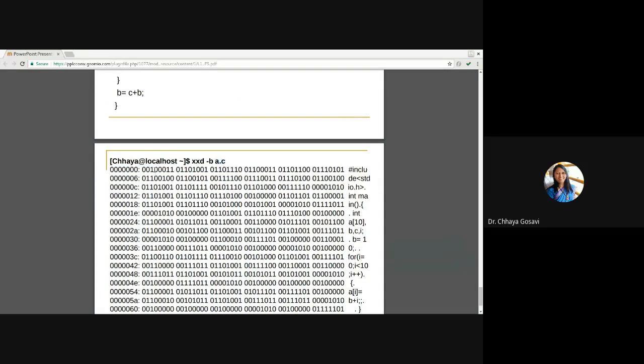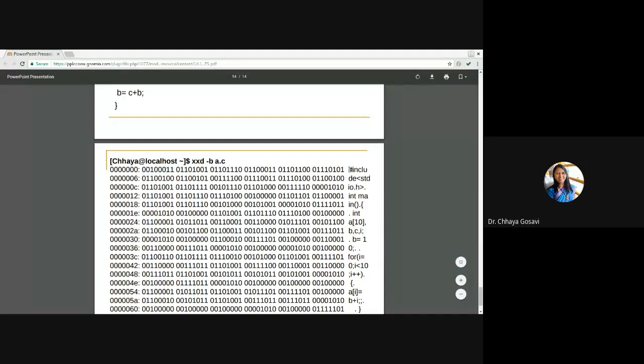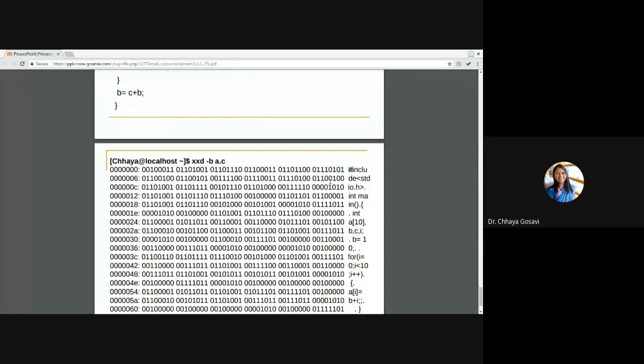These are 6 bytes: 1, 2, 3, 4, 5, 6. This is the value for hash. If you get the ASCII value for hash and convert it to binary, you'll get this value. So these 6 characters are hash INCLU. This is how files are stored in main memory.